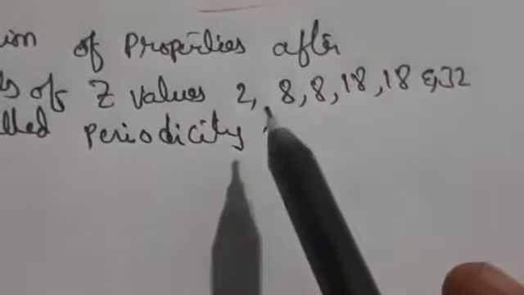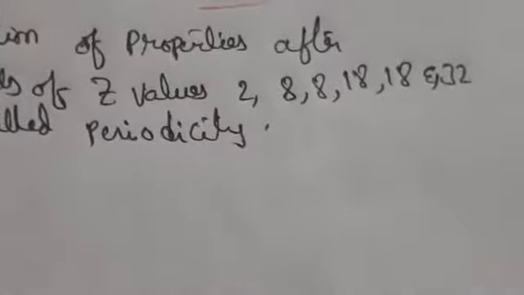This is followed if you observe the s block or p block elements. Consider the atomic numbers: lithium, beryllium, boron, carbon, nitrogen, oxygen, fluorine. Lithium has atomic number 3, beryllium 4, boron 5, and so on. So the elements follow the rule of 2, 8, 8, 18, 18 and 32.